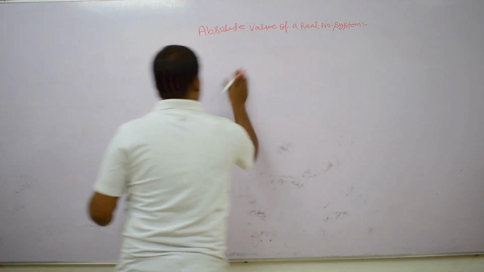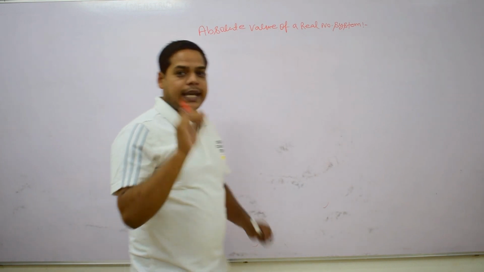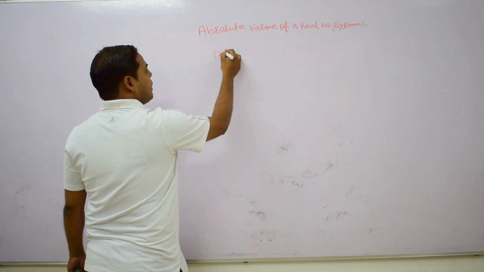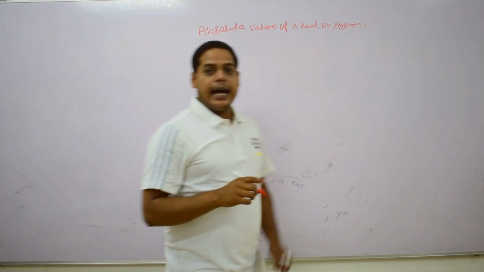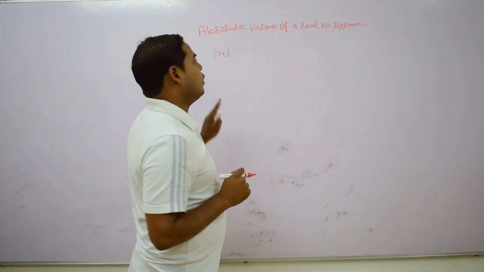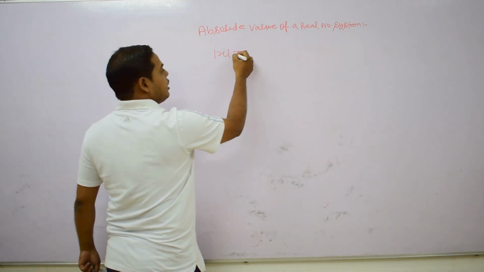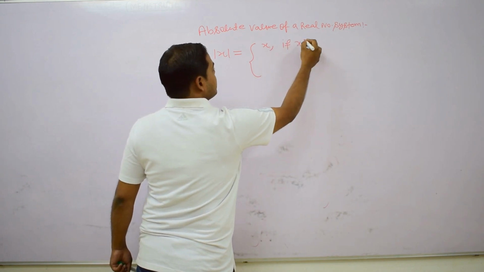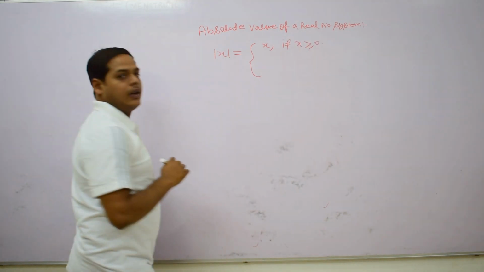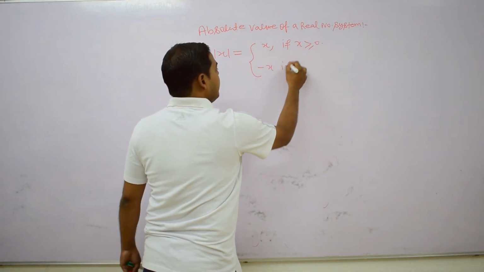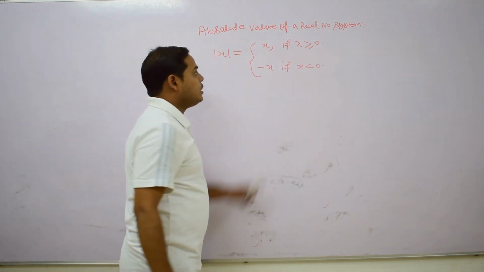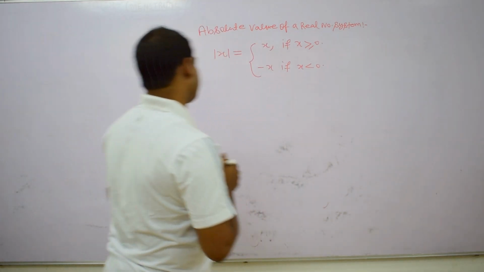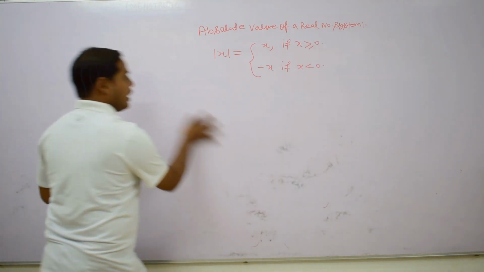The absolute value of any real number, suppose x is a real number, is denoted by mod x. And mod x is the absolute value. It gives the value x if x is greater than or equal to 0, and it gives the value minus x if x is less than 0. So this is the definition of absolute value for a real number.